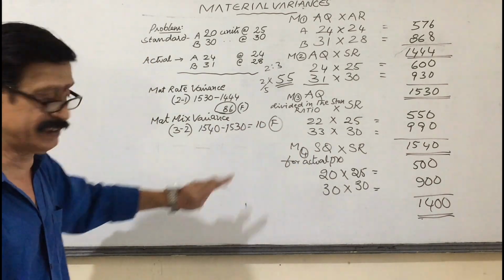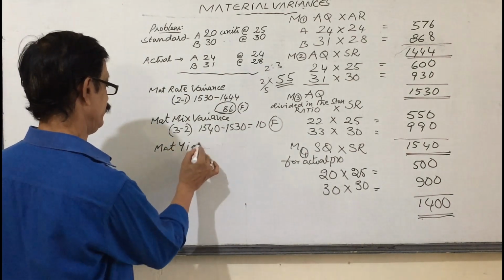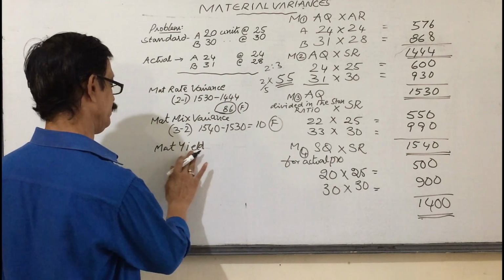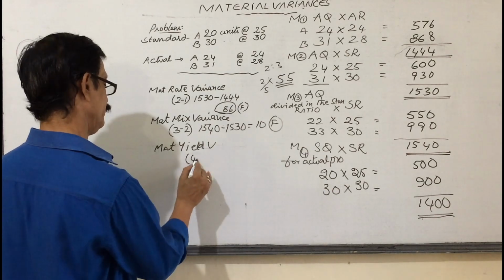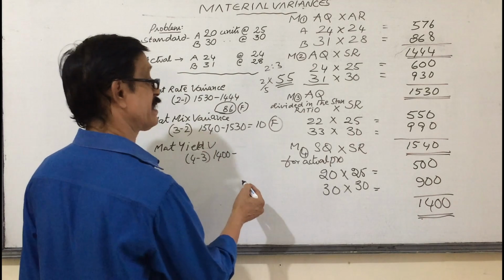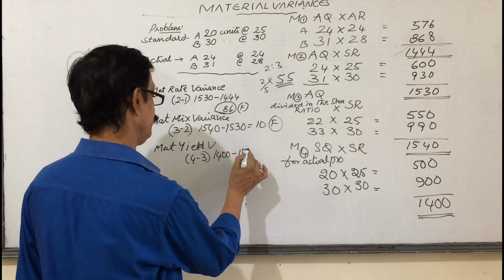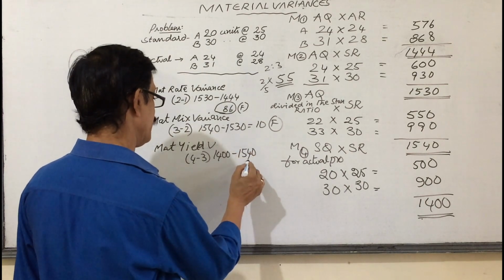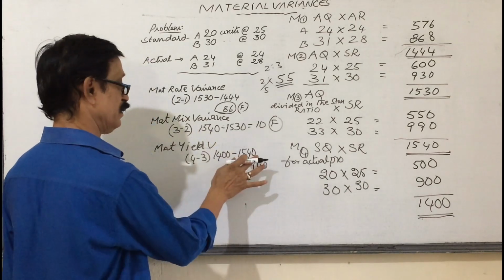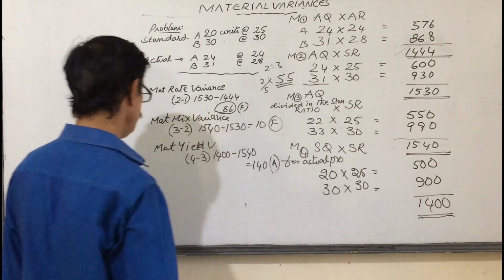Next, material yield variance. 4 minus 3. 1400 minus 1540. That is equal to 140. It is negative. Minus value is more. That means adverse.